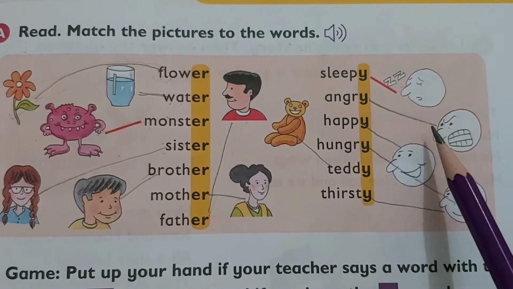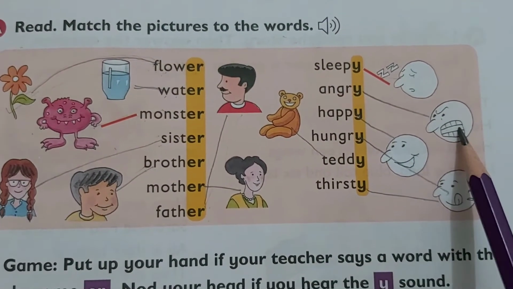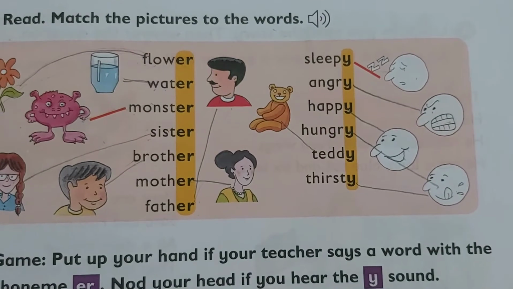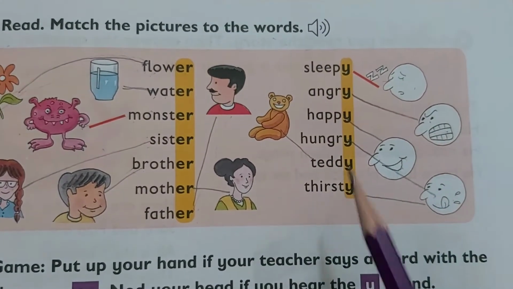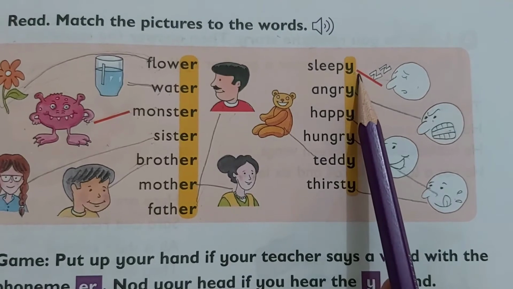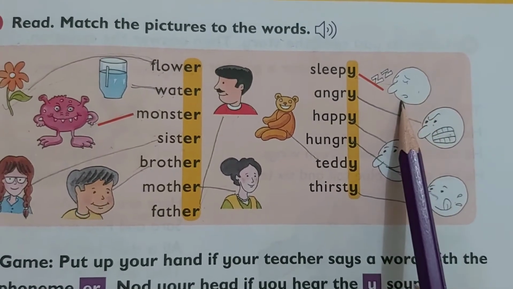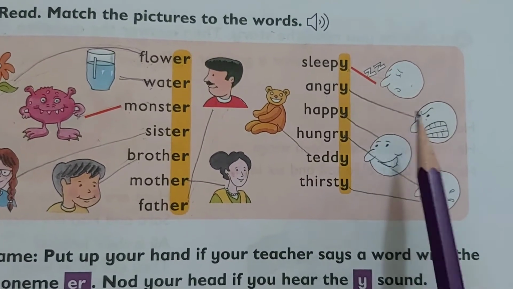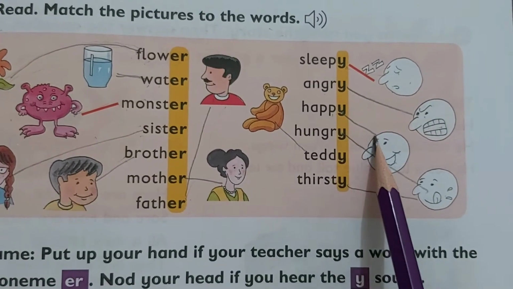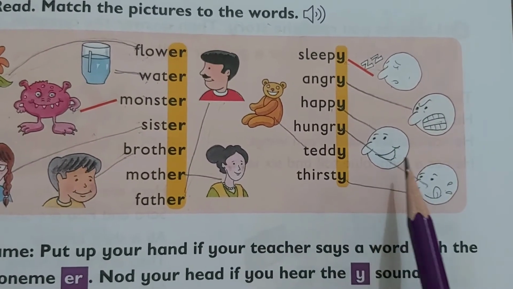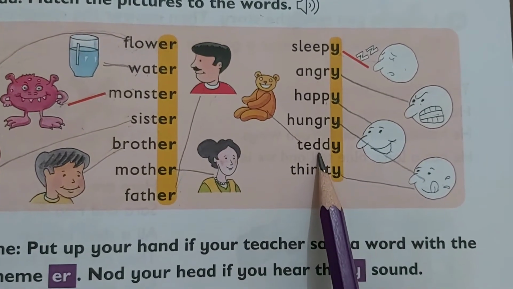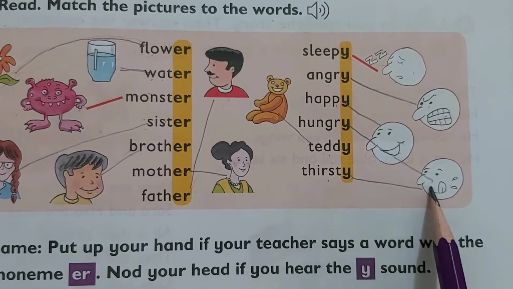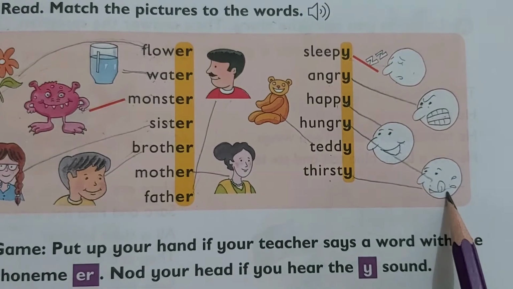Then next we are given some faces. This could be angry, sleepy, happy or hungry. So we have to match this with the picture of these faces. Sleepy. So we have to match sleepy with this picture. The next one is angry. So here is the angry face. The next one is happy. Here is the happy face. When you smile, it means you are happy. Teddy. So here is the teddy. Thirsty. So we will again match it to this picture, to this face.